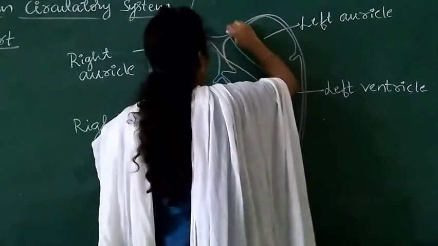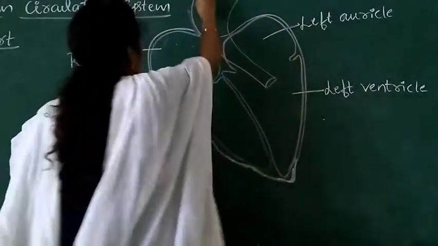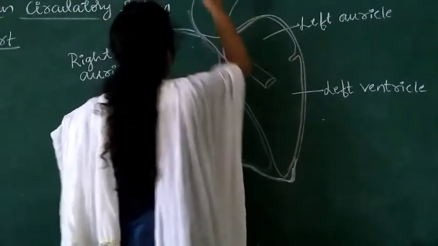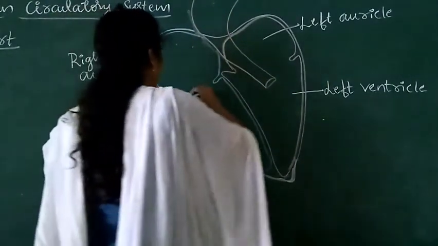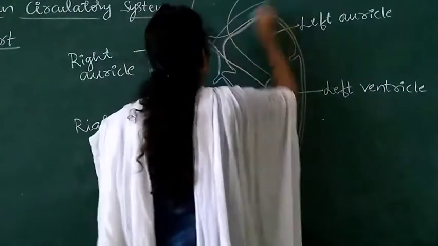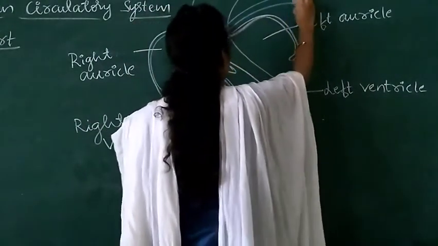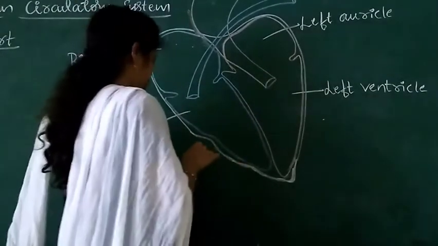This is the aorta and its branches, whereas this one is the pulmonary artery.